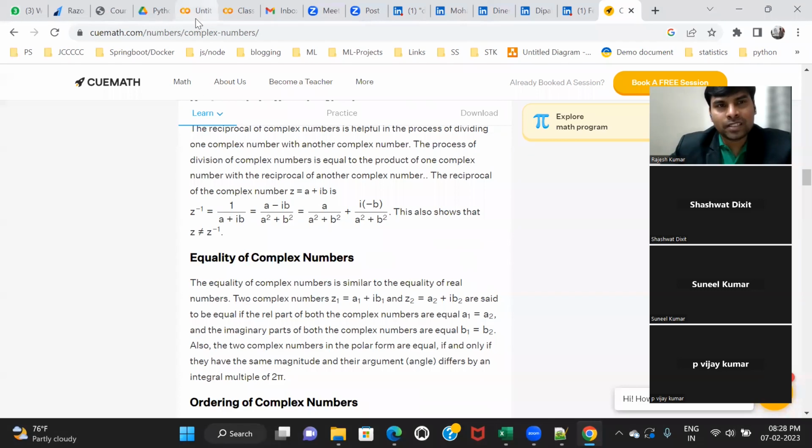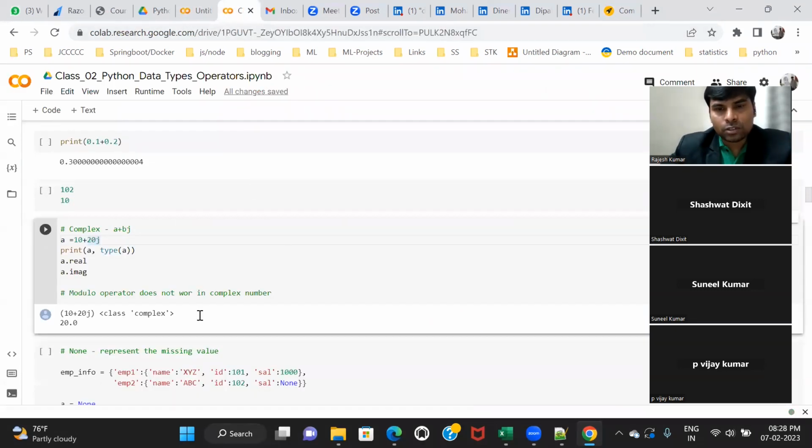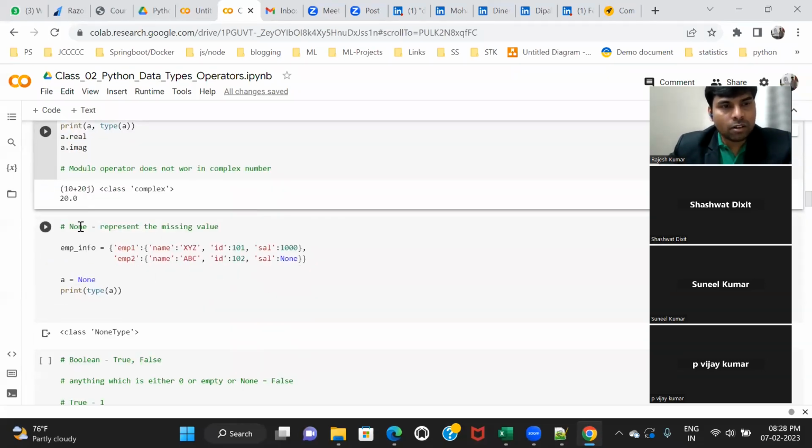So I don't want to touch on mathematics, but don't worry, you don't have to use complex numbers in a data science project. This is only for mathematics. But if you want to use a complex number, this is the way in Python. Just create the real part, plus or minus, and the imaginary part like this, and you have to put J. If you don't put J, then it will not become a complex number. So J indicates the imaginary part. That's all.